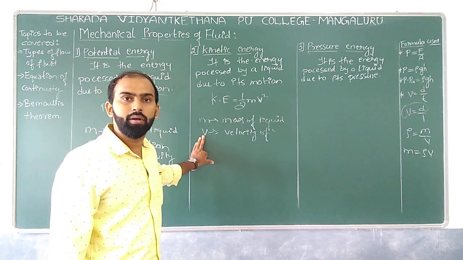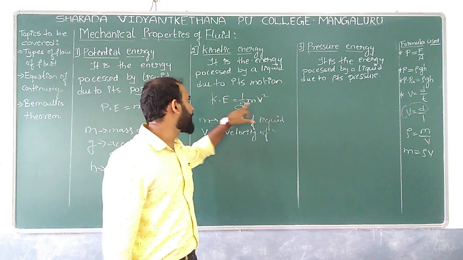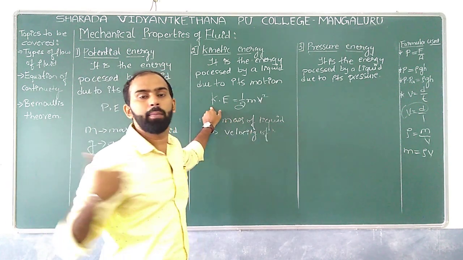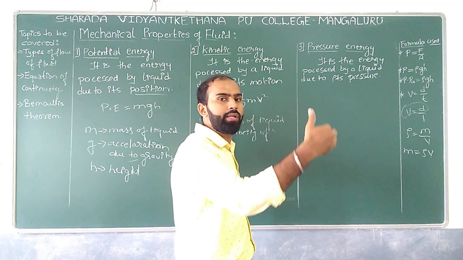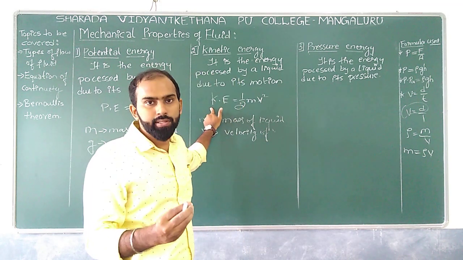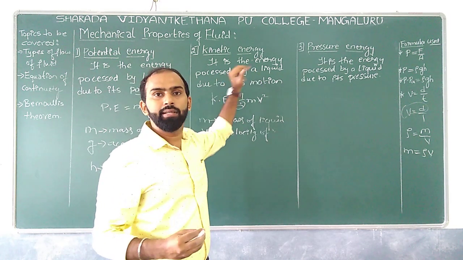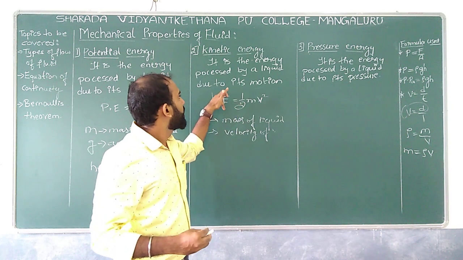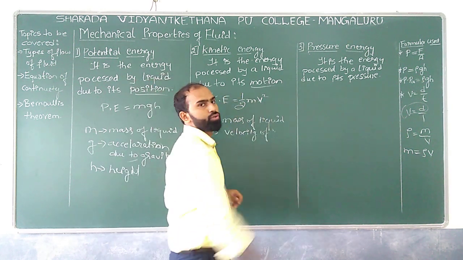Since the velocity is directly proportional to kinetic energy, as the particle gains some velocity, its kinetic energy is going to increase. So that's why it is the energy possessed by a liquid due to its motion.